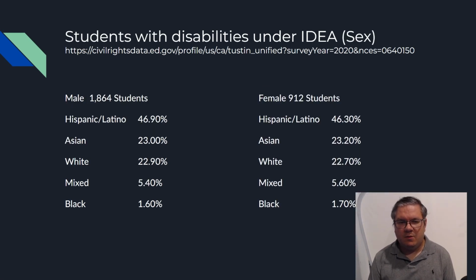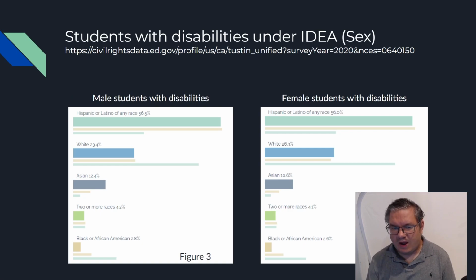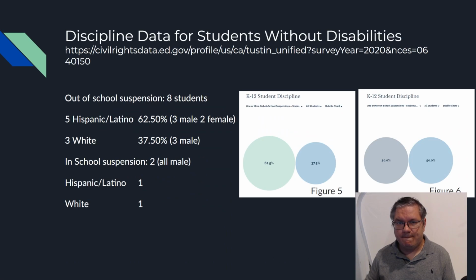In this, we can see that 1,864 students are male and 912 students are female. So it breaks down to about 2 to 1, so double the amount of males in the disability program under IDEA. But the demographics themselves break down pretty much exactly across both, within a percent of each one, which is interesting. You can see here the graphs look exactly alike, so that kind of follows that.